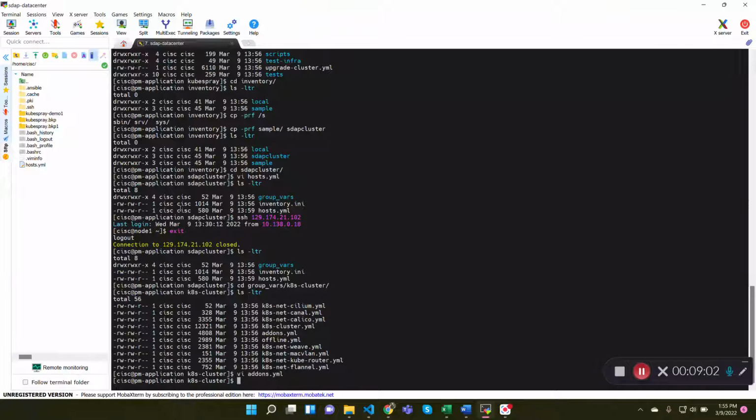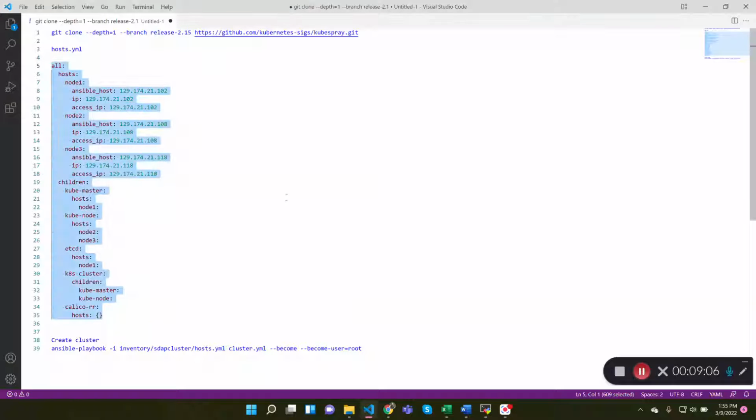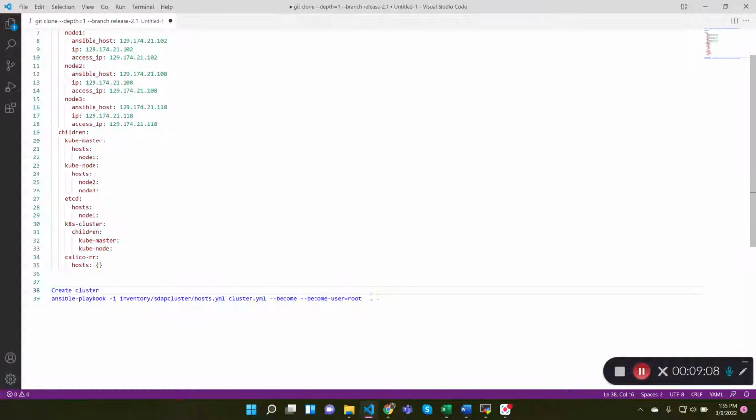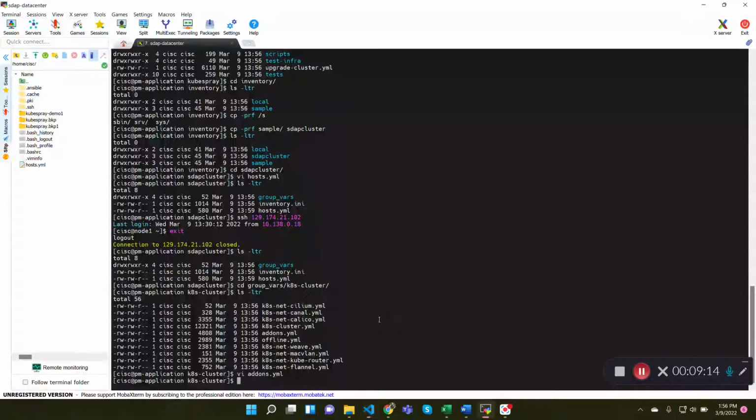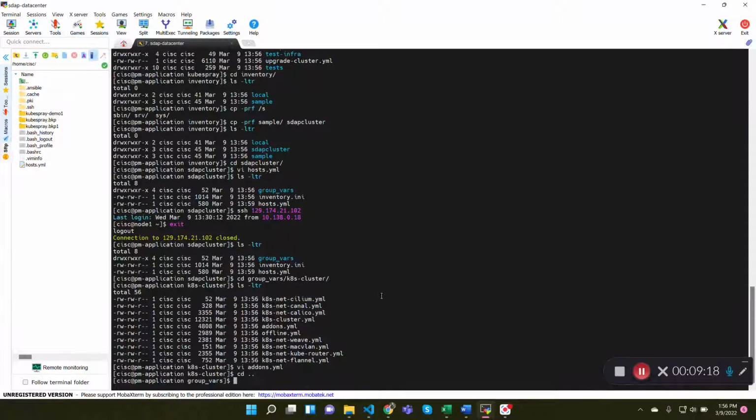The next step is to run the Ansible playbook to start the Kubernetes cluster. So here is the command for that. I'm going to copy this, and before that, make sure you are inside the kubespray folder.